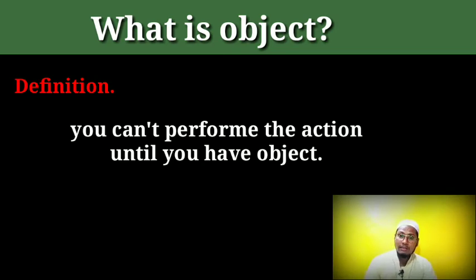So obviously, if I want to teach you, I need some students. I need you, I need some people whom I can teach. So obviously I must have an object to complete the sentence according to the requirement of the sentence. So it must be our object.